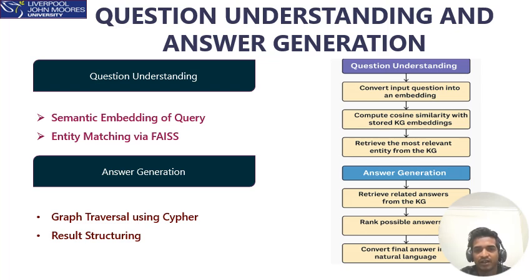Next, using Facebook AI Similarity Search, we compare this embedding to our pre-computed knowledge graph entity embeddings. This allows the system to identify the most semantically relevant entity, let's say migraine in this case. With the matched entity, we use Neo4j to query the knowledge graph. We run Cypher queries to extract all directly connected relationships like symptoms, diagnostic procedures, and recommended actions.